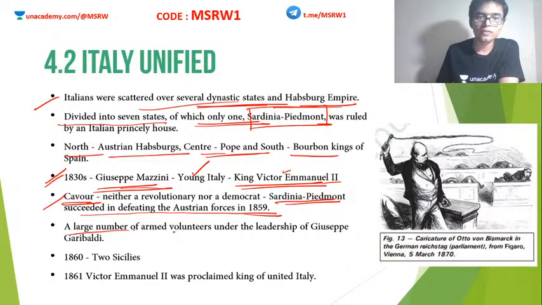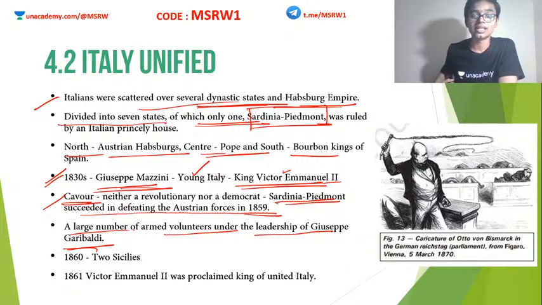Now, a large number of armed volunteers under the leadership of Giuseppe Garibaldi together formed the Red Shirts. Garibaldi is another leader. We have to study him in detail, but for now, understand his name and move on. Just like Mazzini, just like Cavour, another prominent Italian leader at that time is Giuseppe Garibaldi.